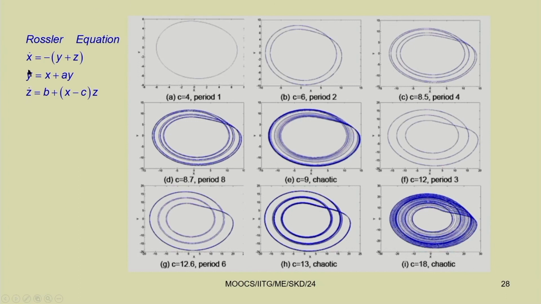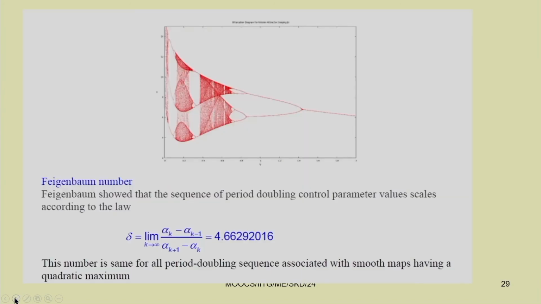Actually this is a 3 dimensional system, x, y, z, but you can plot it in 2 dimensions also, for example x y, or y z, or x z. So, it can be plotted in 2 dimensional or in 3 dimensional itself.